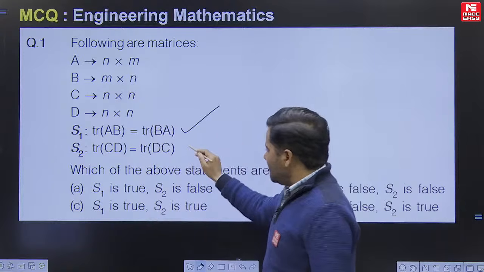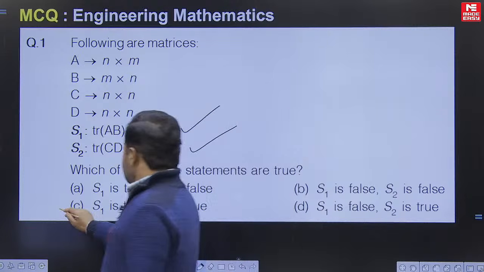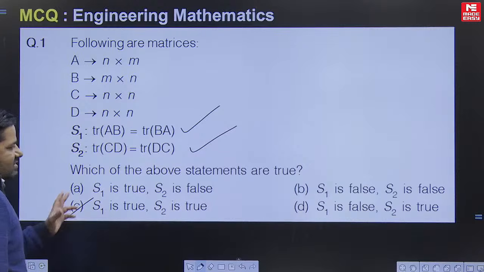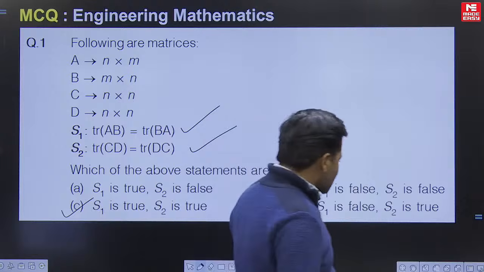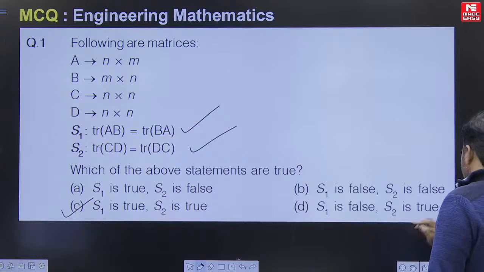So it means this statement is also true. So the final answer is statement 1 is true, statement 2 is true. Both the statements are true. The question was easy, property based. Let's move on to the next question.